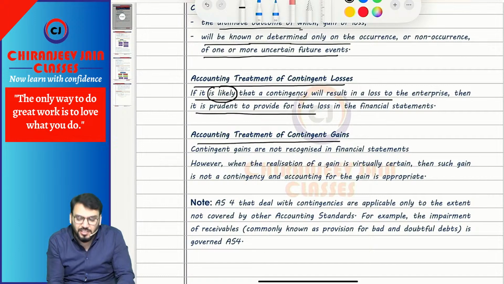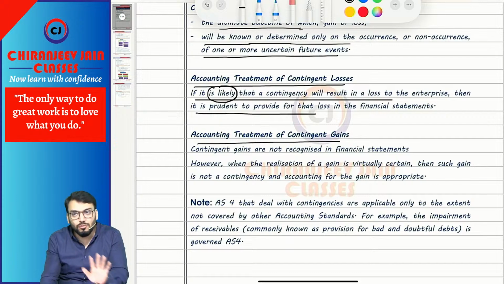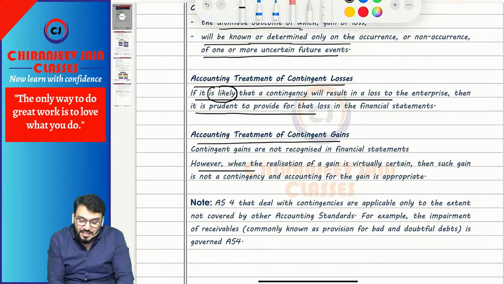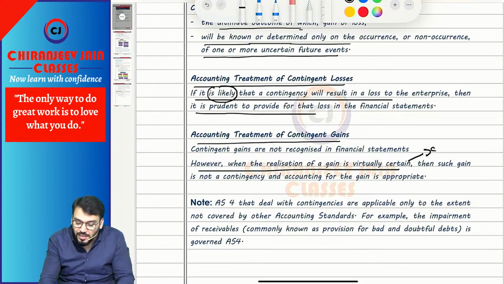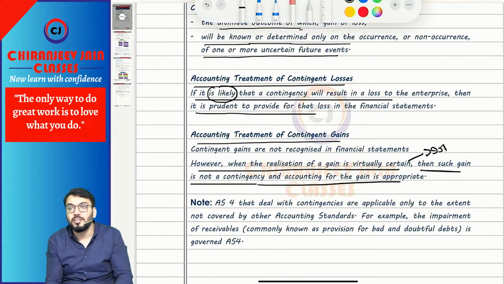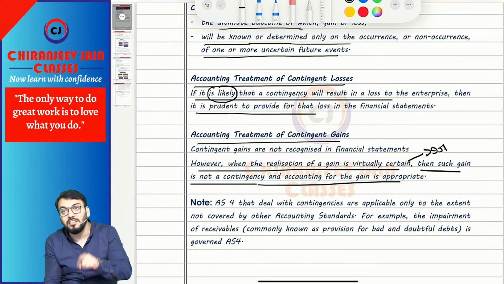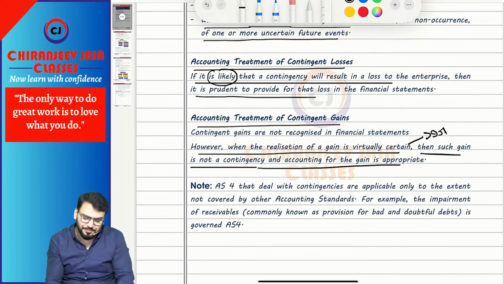Accounting treatment of contingent gain. So normally we don't recognize contingent gain. So if there is any contingent gain, ignore it and we will not recognize any contingent gain. However, when the realization of gain is virtually certain, means chances are more than 95%, then such gain is not a contingency and accounting for the gain is appropriate. Then we should recognize such gain in our books of account. In our books of account means we recognize any receivable, correct.